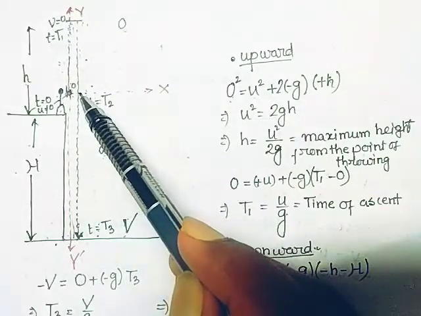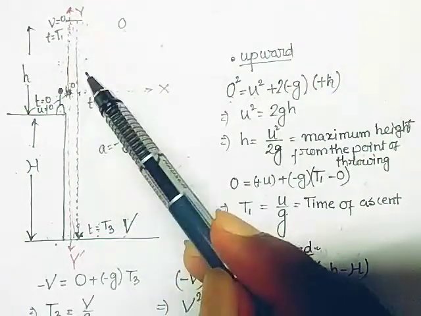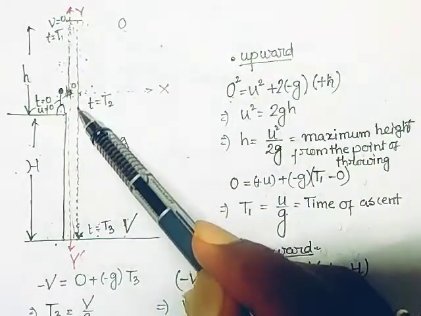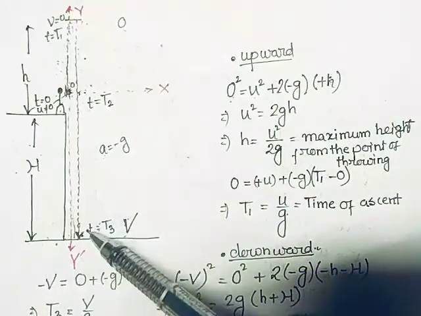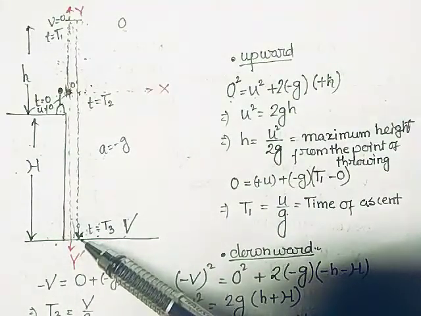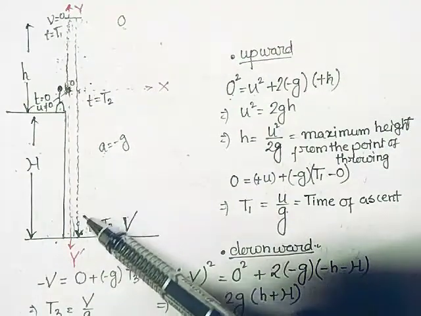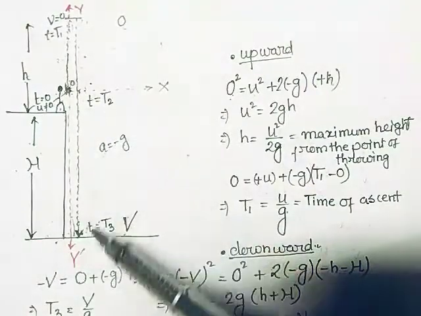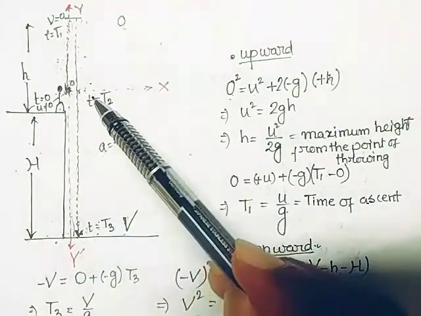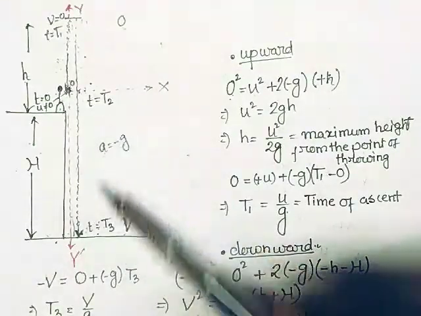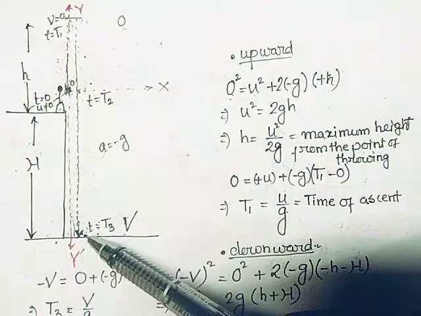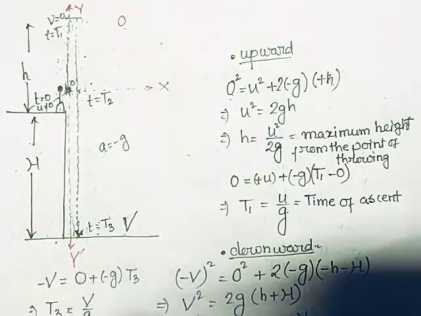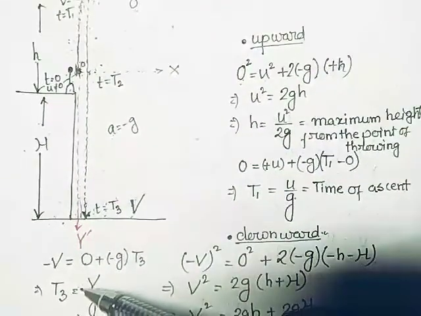So it reaches here after twice the time of ascent, u by g in moving upward and u by g in coming to that level. After that it comes down and strikes here after time t3 with the velocity capital V. So it takes the time t3 minus t2, which is the extra time taken by the particle to strike the ground. By measuring the time t3, we can get t3 equal to v by g.